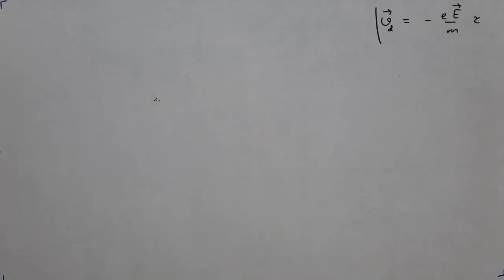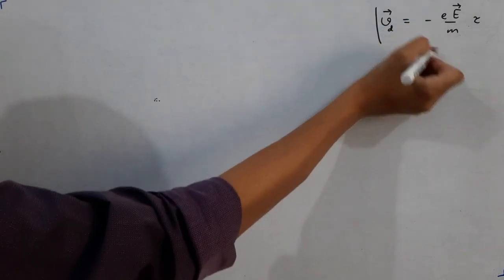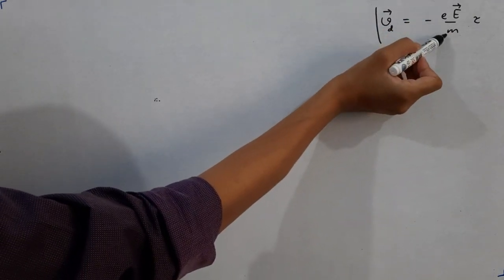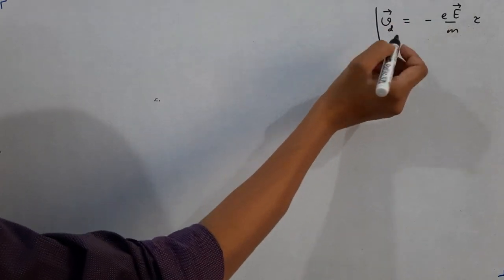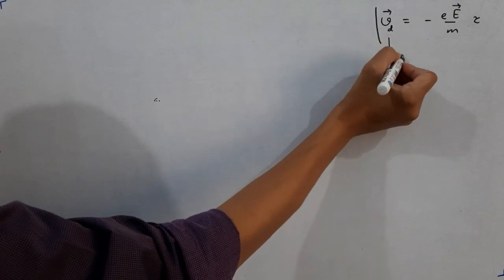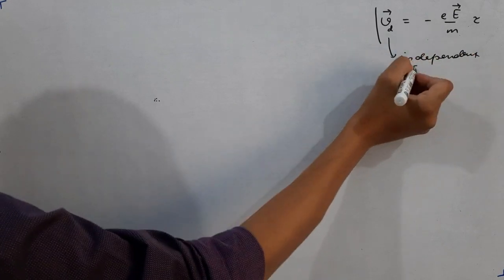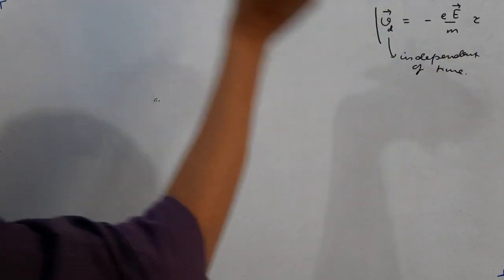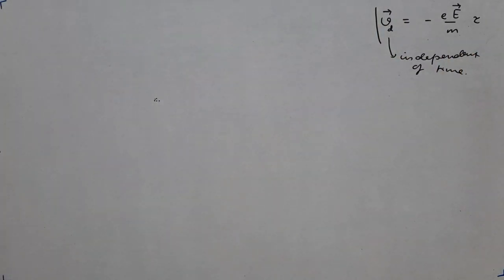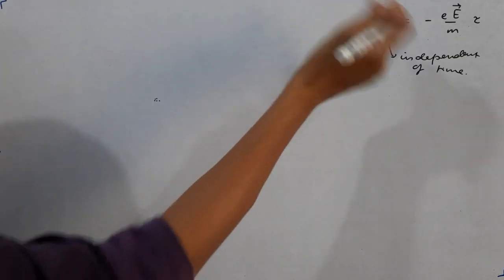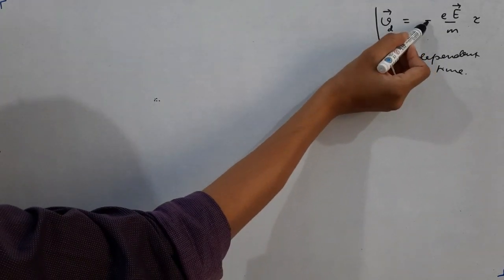Now one remarkable result regarding this drift velocity is that in this expression, small e, small m, tau and E vector, all of them are constants. We say it is independent of time. So drift velocity is independent of time. It is the average velocity with which electrons drift opposite to the direction of electric field. Why opposite? You see there is a negative sign.